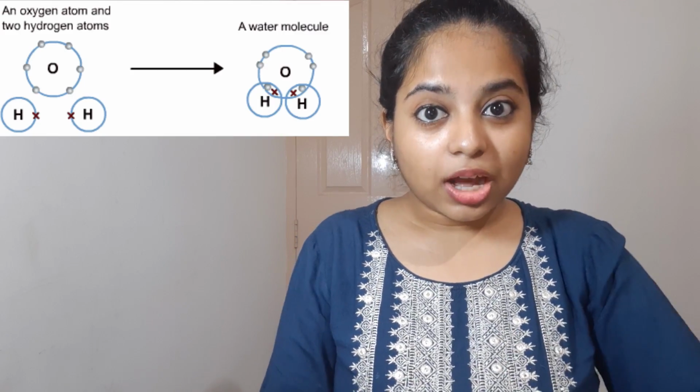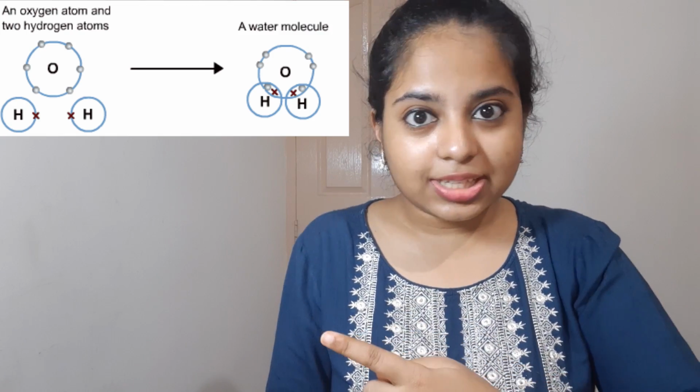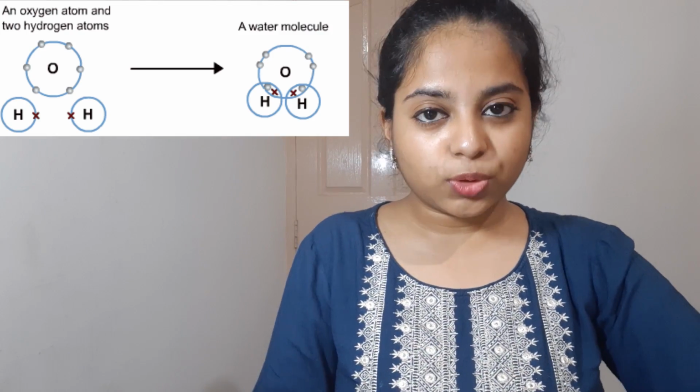There is no ion formation in the covalent bond. What does it mean? It means that there is no ionic bond, or there are no ions present in the entire scenario. What happens in a covalent bond is that the two elements come close to each other and they both share their electrons. To understand better how sharing looks, you can see this diagram here and I'll explain more about it.